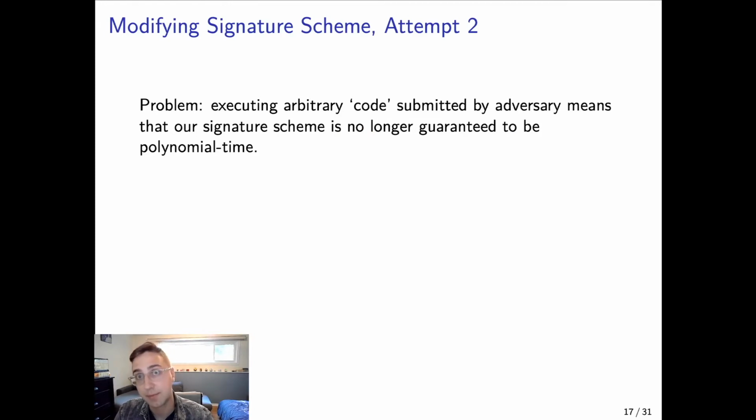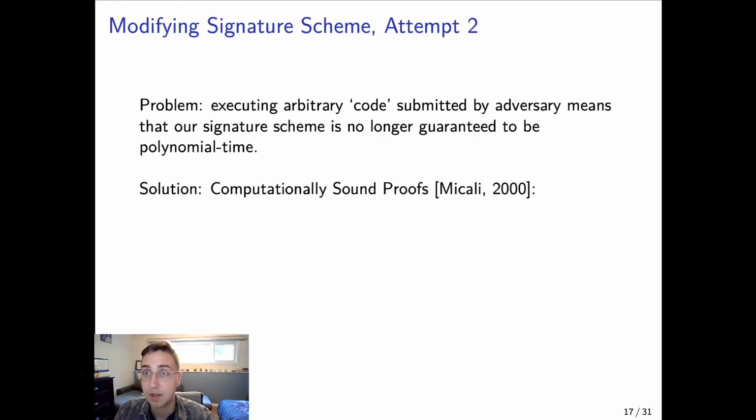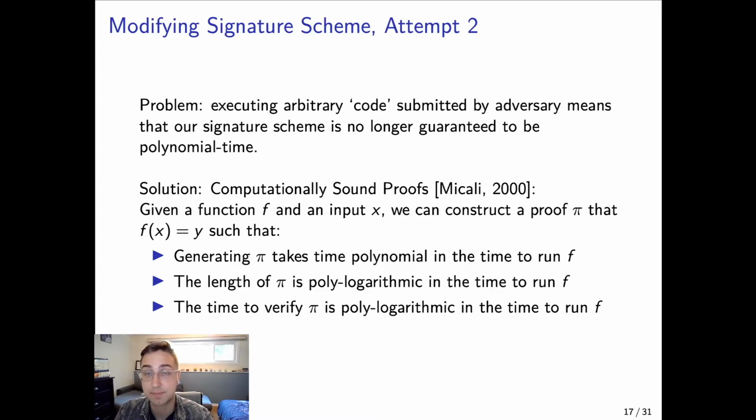But there's a problem with this method. Executing arbitrary code submitted by the adversary means that our signature scheme is no longer guaranteed to be polynomial time. So the solution to this was to use something called computationally sound proofs. This comes from Micali in 2000.